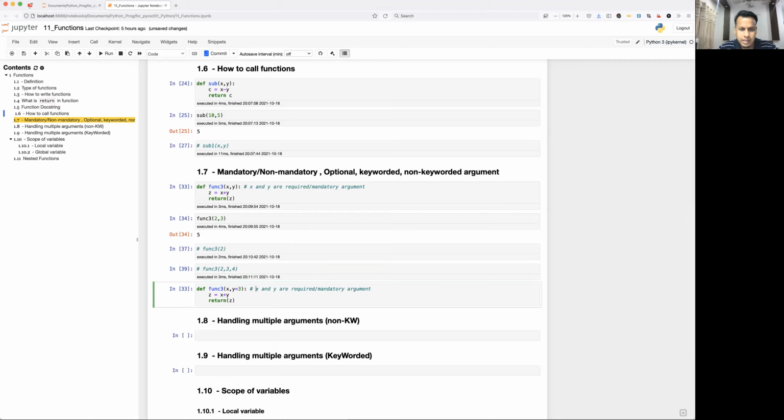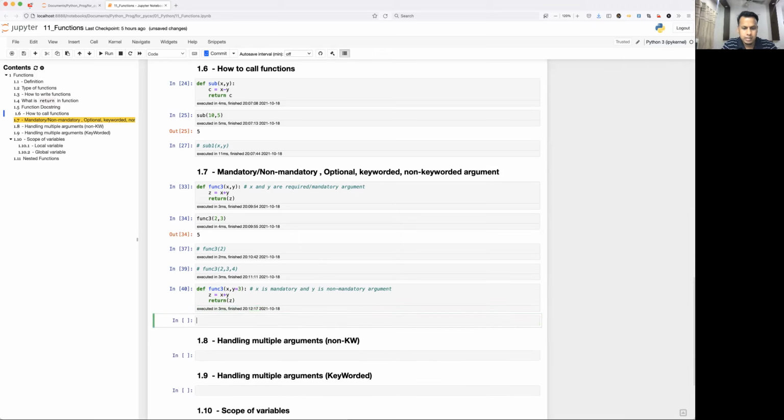Okay, so here x is mandatory and y is not required, or a non-mandatory argument. Why is it called non-mandatory? Because no matter whether you define it or not, if you're not defining it, it already has an initialized value, that is 3. If you pass it, then this 3 will be overwritten by the passed value.